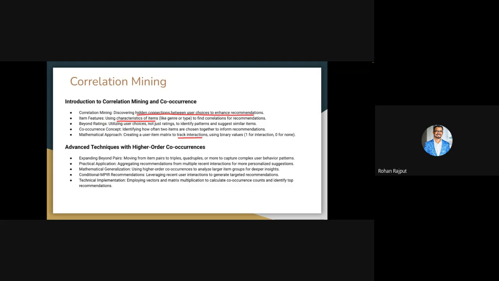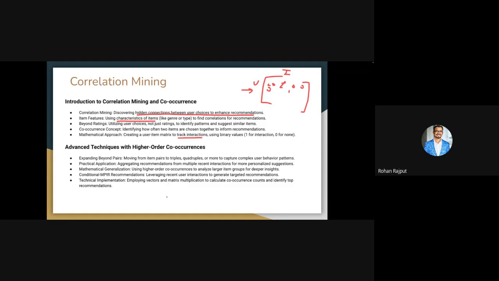For this particular method, we first rely on creating this interaction matrix. If you remember, it is just a simple user and item matrix, where if a user interacts with a certain item, we assign it a 1, and if they don't interact with each other, we assign it a 0, right? It's a binary matrix where we use this 0 1 notation. This is also called an incidence matrix, where we are just creating this matrix to understand interaction between user and item.